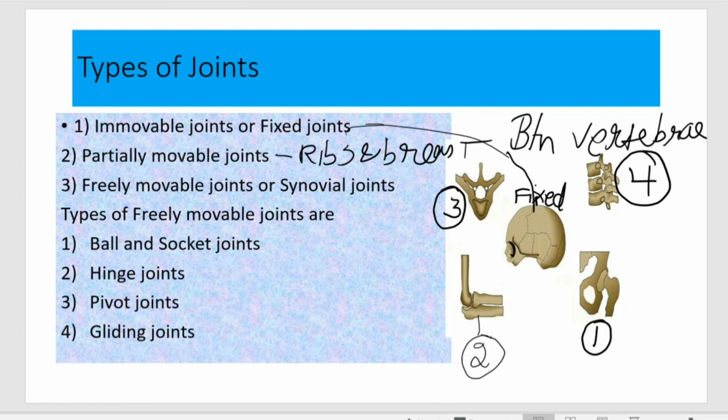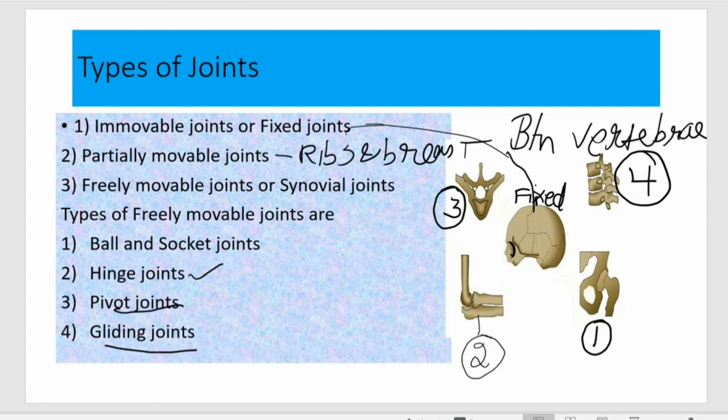Then the third one is freely movable joints. They are named synovial joints because of the type of fluid released in that place. It is called synovial fluid, which lubricates the bones and other parts of the joint and reduces the friction between them. There are four types of freely movable joints: ball and socket joint, hinge joint, pivot joint, and fourth, gliding joint.